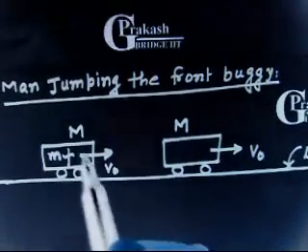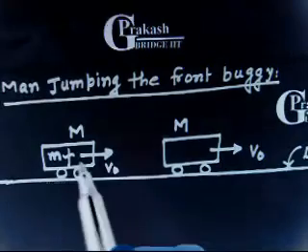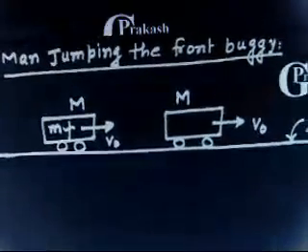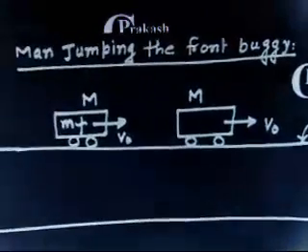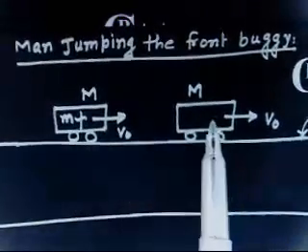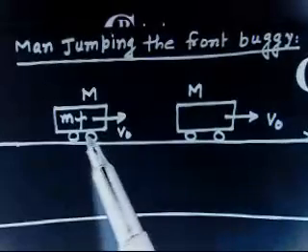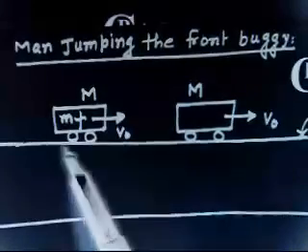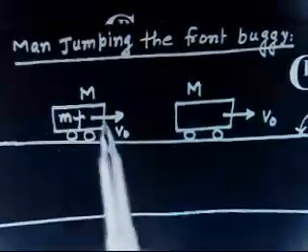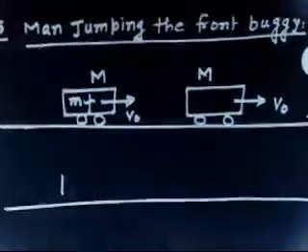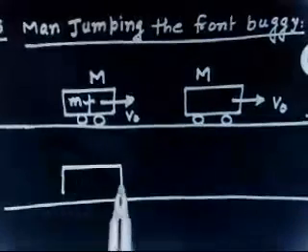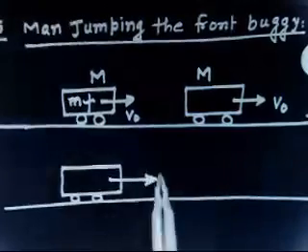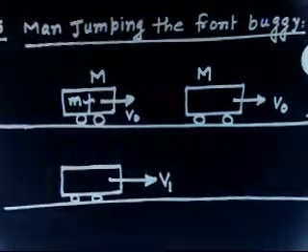Now this man after some time jumps to this with a speed u relative to this buggy. So after some time what is happening? This man tries to jump into this one. So what will happen? When this man jumps to this buggy, this will push his buggy in the back side. So this will gain a new velocity. So let us say the new velocity of this buggy is, I think you are able to understand, and this is important, this becomes v1. Are you getting?